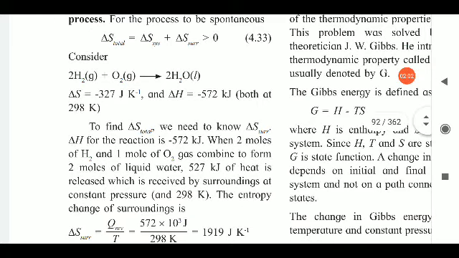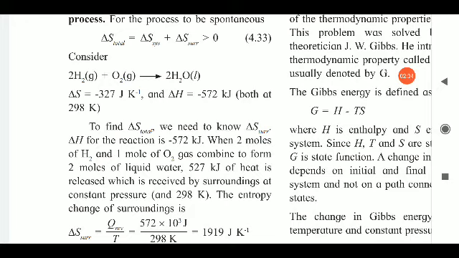And you should note that if the entropy change, that is delta S, is negative, then we can conclude that the entropy has decreased. If you look at the reactants present in the reaction, hydrogen gas and oxygen gas, they are converting into liquid, which means the entropy decreases, meaning the disorderness of the reaction decreases.